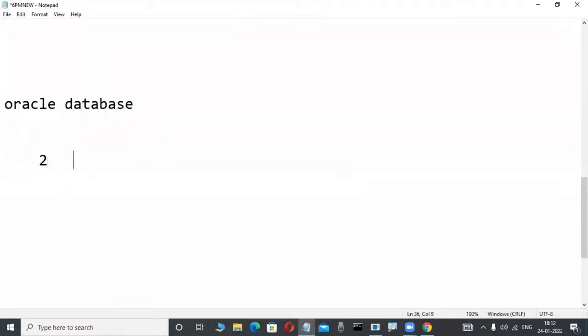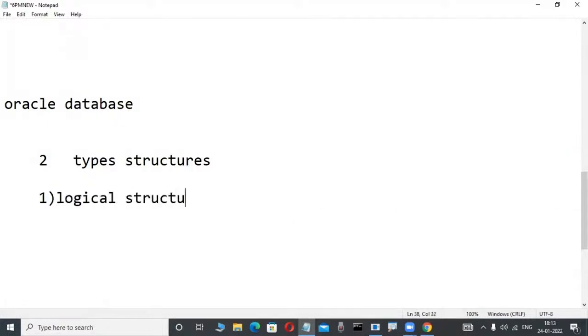One is the logical structure, and another one is the physical structure. I told this in a previous class. What does a logical structure mean?